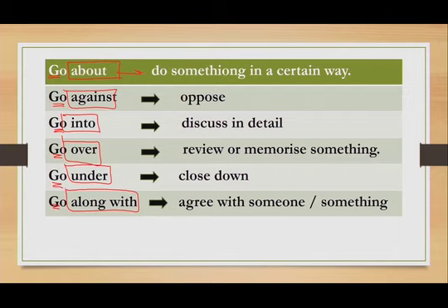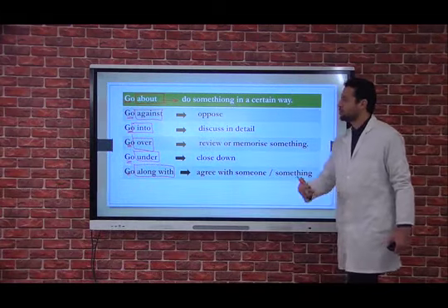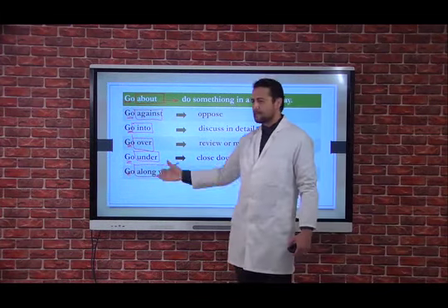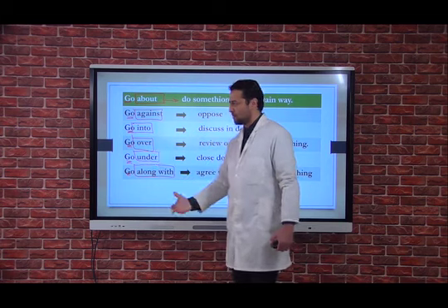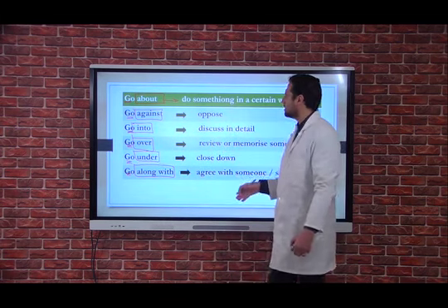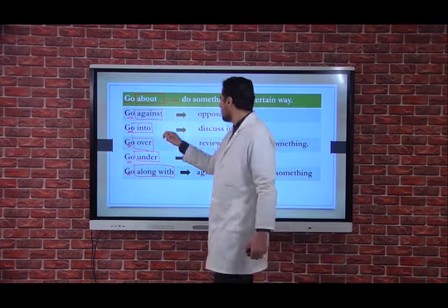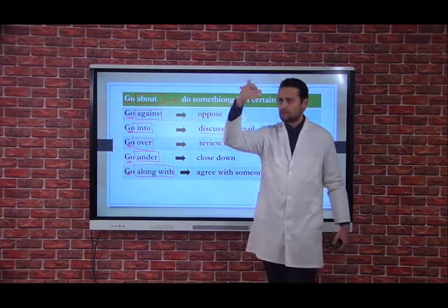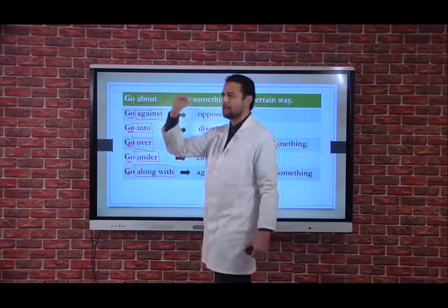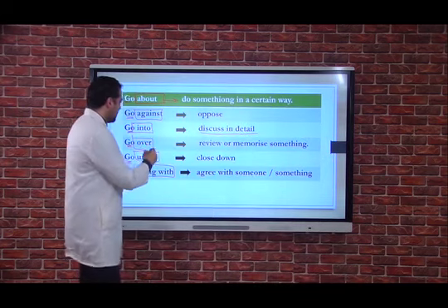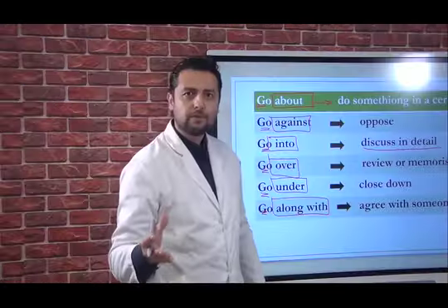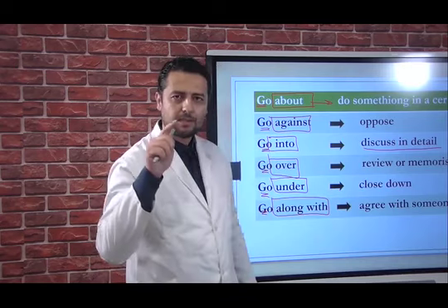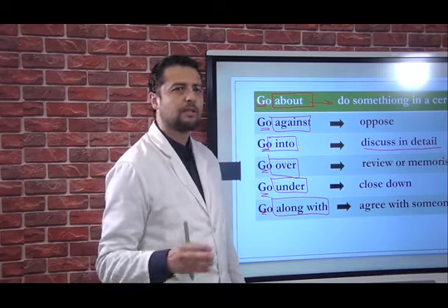For example, if we have go about, what does it mean to go about? It means to do something in a certain way. To go against someone means to oppose it. It means to be not in his favor. To go into means to discuss in detail, which means to discuss words or a topic in detail and so on. To go over means to review and memorize something, and this is what you really should do as students during these days.